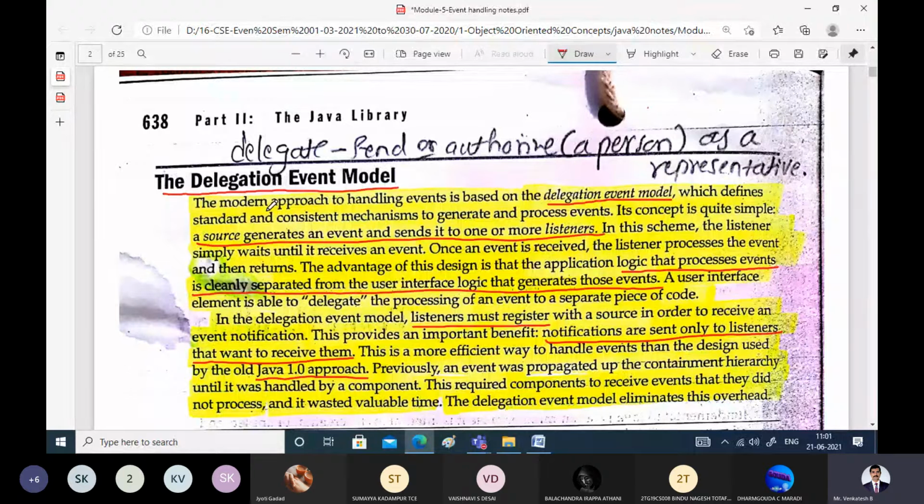So how is it going to work? It has two main things basically. A source is going to generate an event and send it to one or more listeners. That is how the delegation event model works.